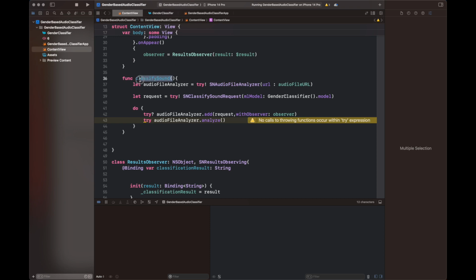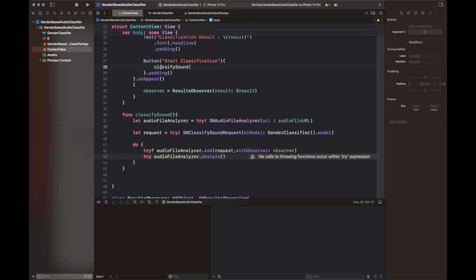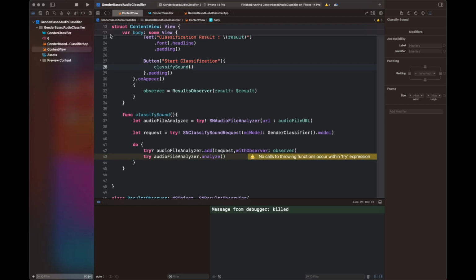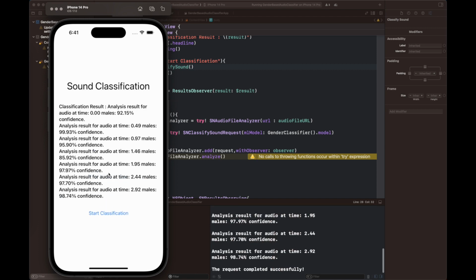So now you can see that the classification results for all the audio intervals inside this specific audio are added and aggregated inside a simple string that we have pasted inside our UI. So you can see that at a certain time a certain percentage of confidence for a male sound, or a female sound, is basically pasted inside our UI. You can see that mainly it is a male sound because it is giving us a good percentage above 95%, and in one case 85%, for all the audio intervals.